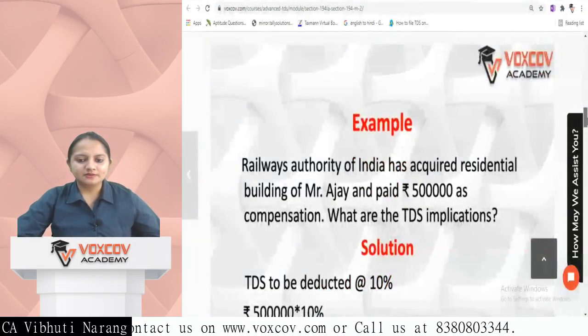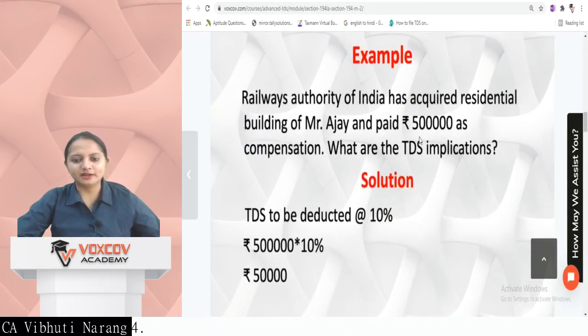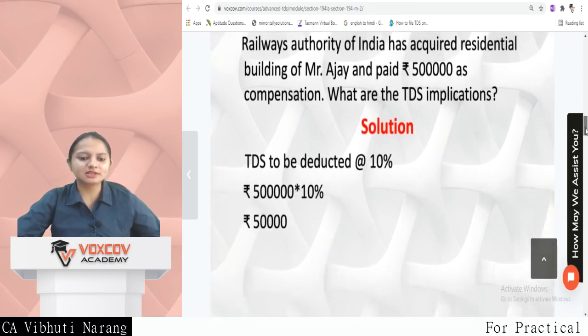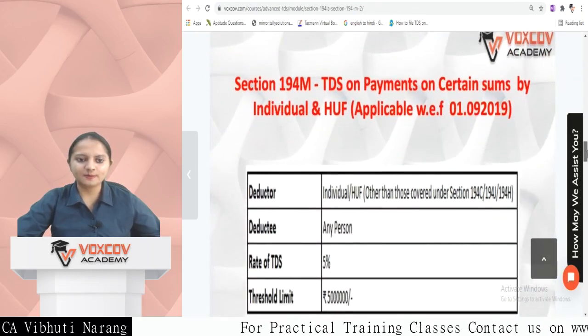Next, we have an example. Railway Authorities of India has acquired residential building of Mr. Ajay and paid 5 lakh as compensation. What is the TDS implication? So on 5 lakh, 10% TDS is to be deducted as the amount was more than 2,50,000.